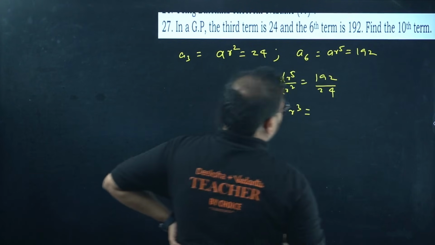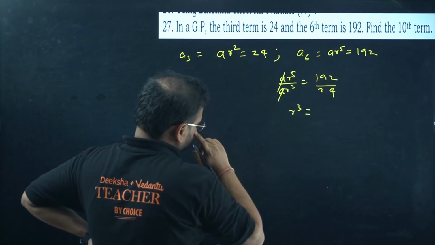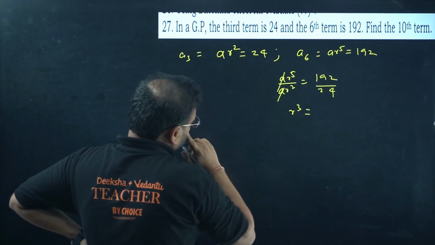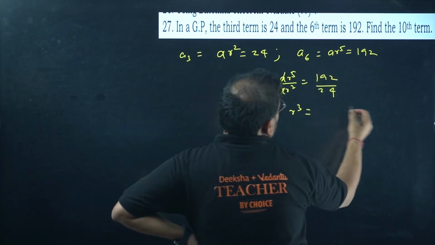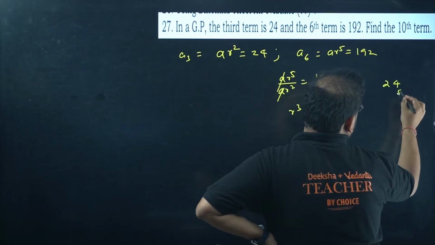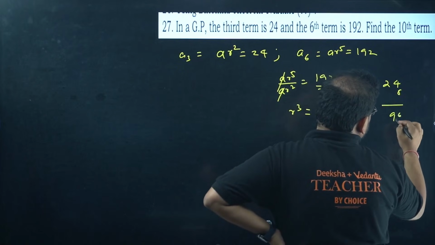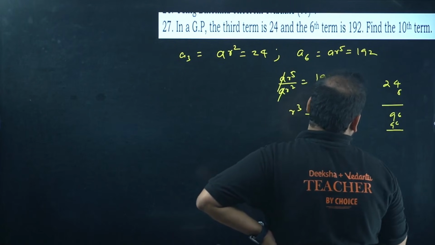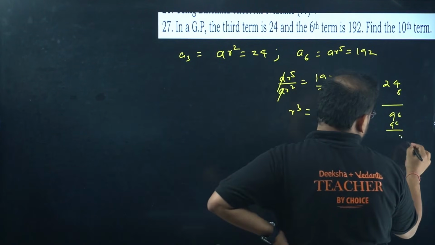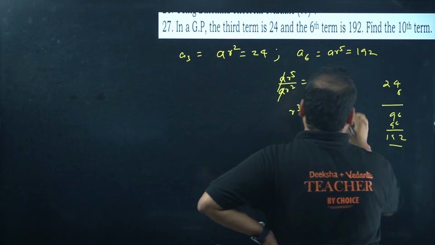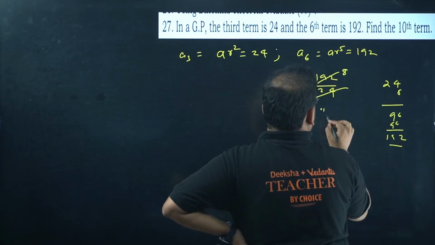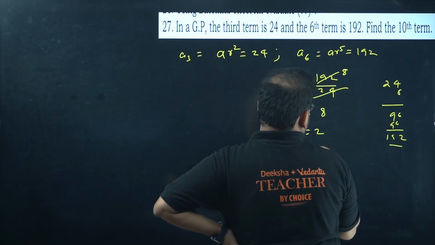Check this out. 24 times what will come this? Okay, 8. Will it be 8? Please check. If I do 24 times 8, will it work? 24 times 4 is 96 plus 96. Will it work? Check this out. Correct. 8 means r value is 2.